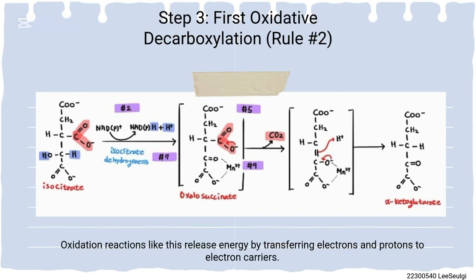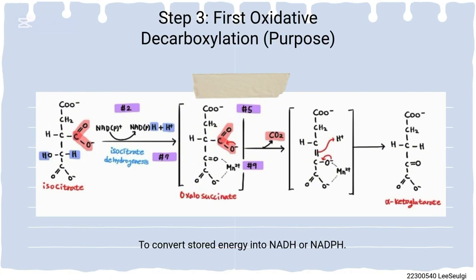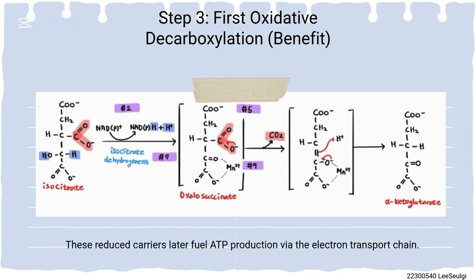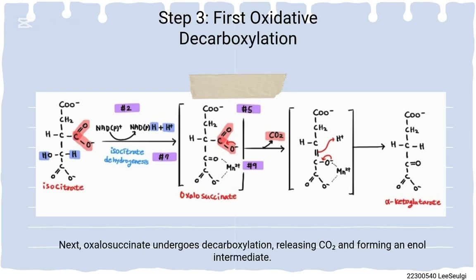Oxidation reactions like this release energy by transferring electrons and protons to electron carriers, to convert stored energy into NADH or NADPH. This reduced carrier later fuels ATP production via the electron transport chain.